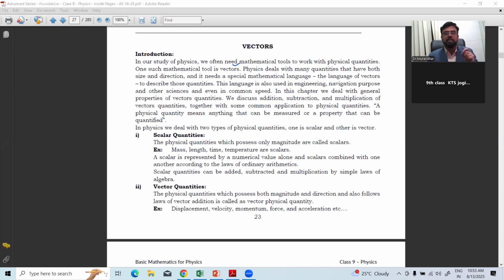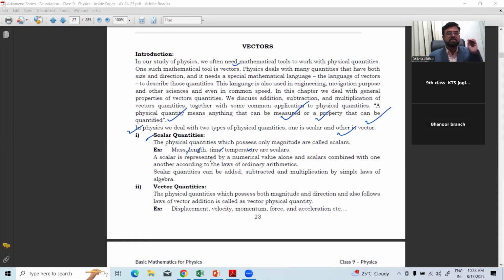A physical quantity means anything that can be measured, or a property that can be quantified. They are called physical quantities. In physics, we deal with two types of physical quantities: scalar and vector. So what is scalar? The physical quantities which possess only magnitude are called scalars. There is no direction. For example, mass, length, time, temperature are all considered scalar.